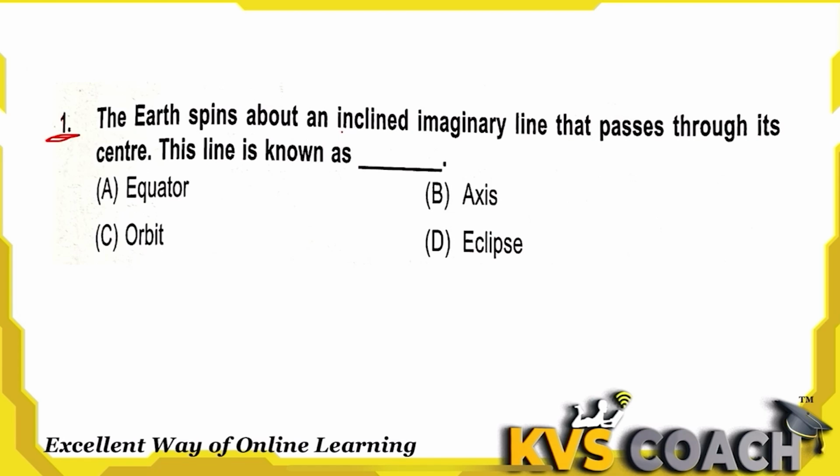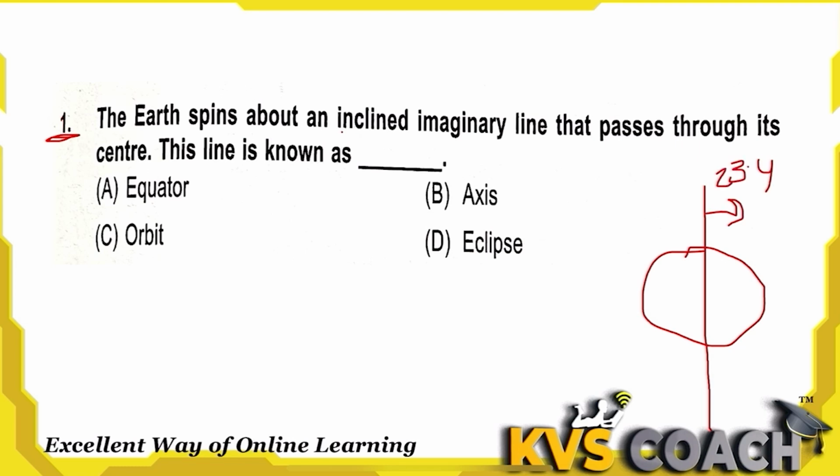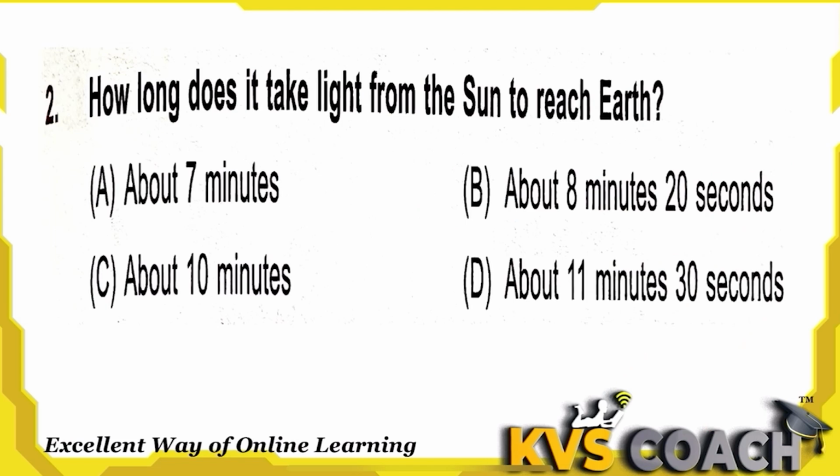So let's check our questions. The earth spins around an inclined imaginary line. This we call the main axis, and the earth is tilted at 23.4 degrees. So this is an imaginary axis and the earth rotates around this imaginary axis through the center. This line is known as the axis. Option B is the right answer here.